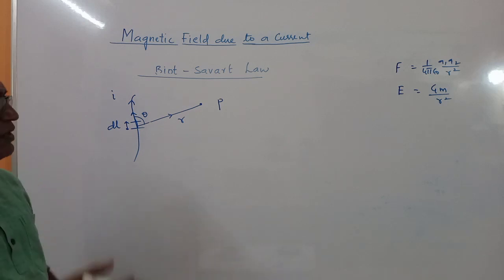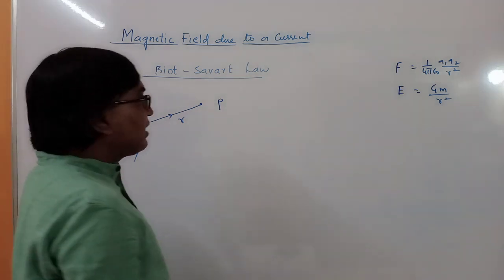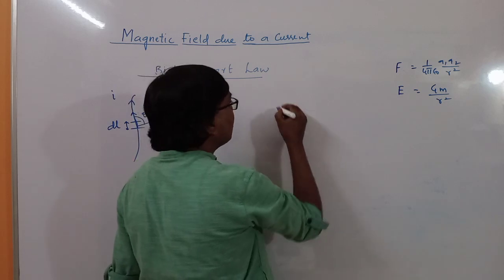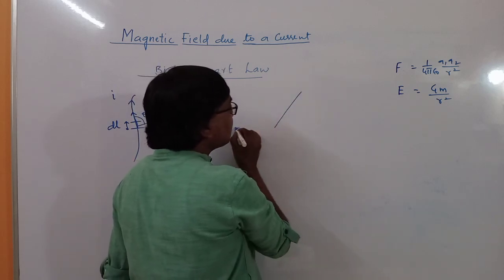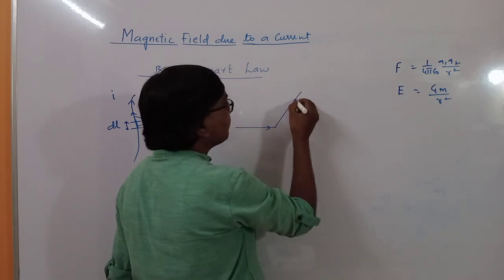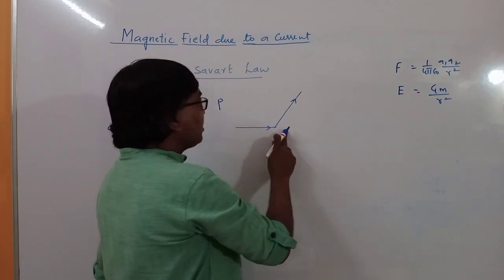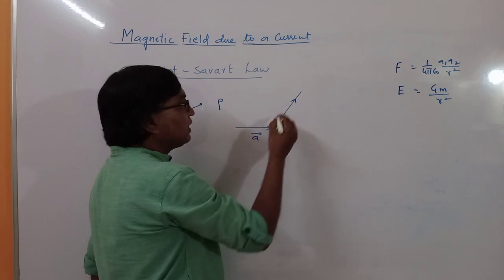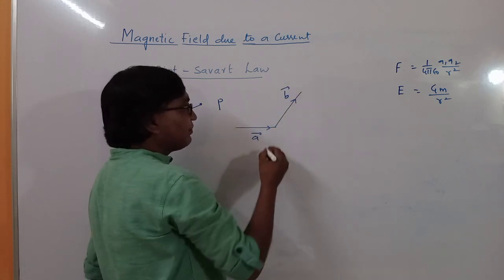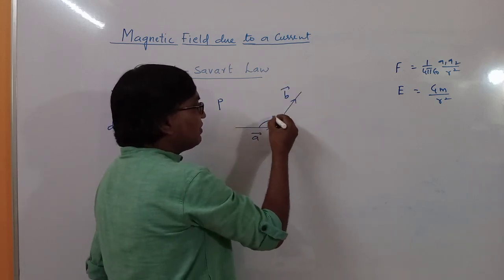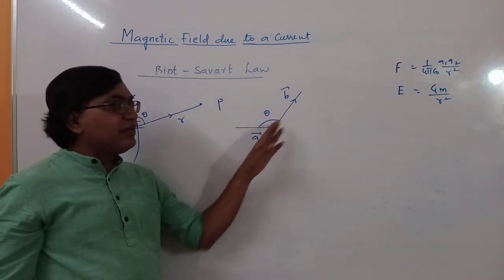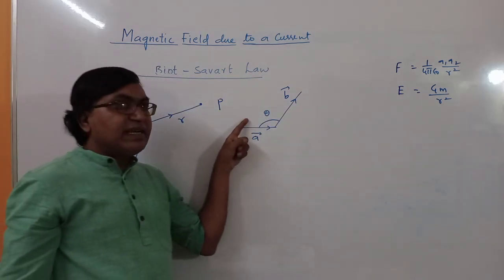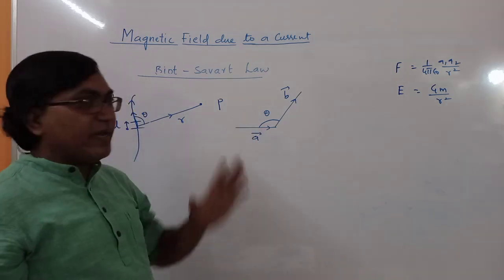Now you have to revise your concepts of vectors. Suppose you have two vectors like this. This is one vector A, this is another vector B, and suppose this angle is given. So what is the angle between the two vectors? Theta is not the angle between two vectors.